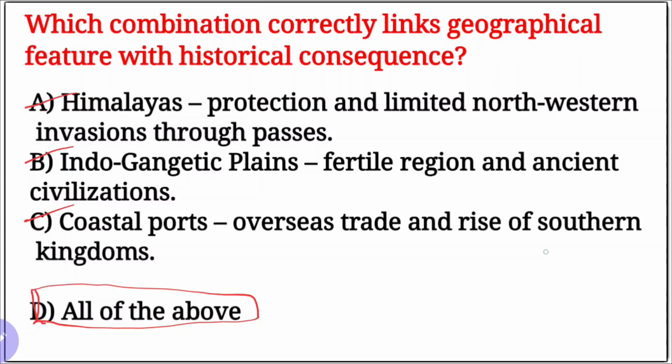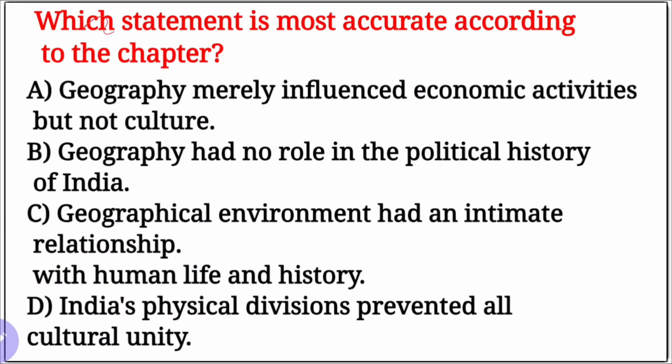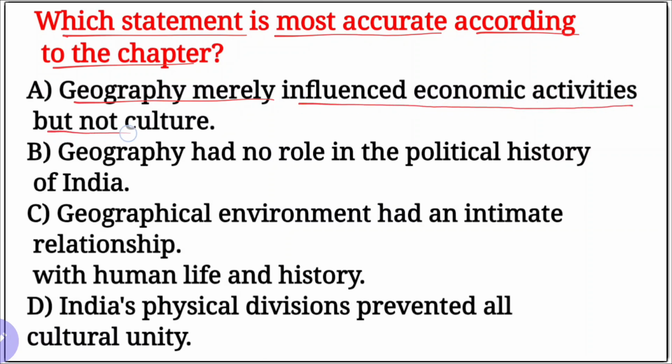Correct statements. Next question. Which statement is most accurate according to the chapter? Options are here. First, A, geography merely influenced economic activities but not culture. Wrong statement. Both are influenced. B, geography had no role in the political history of India. No role?